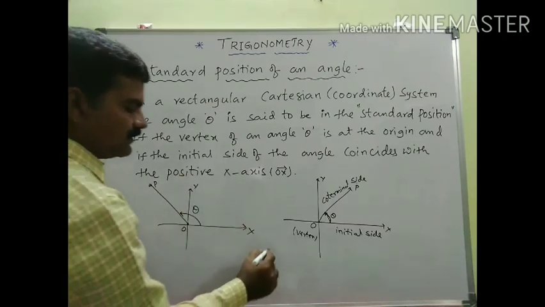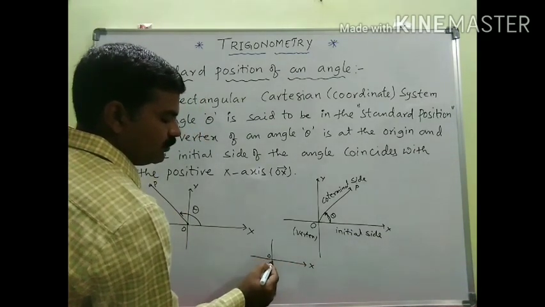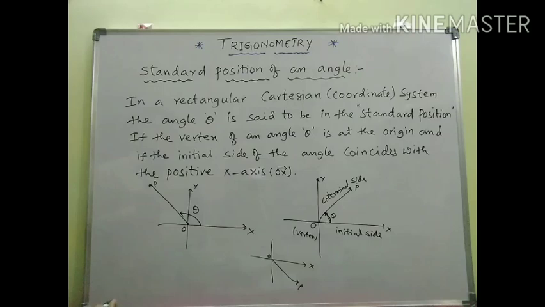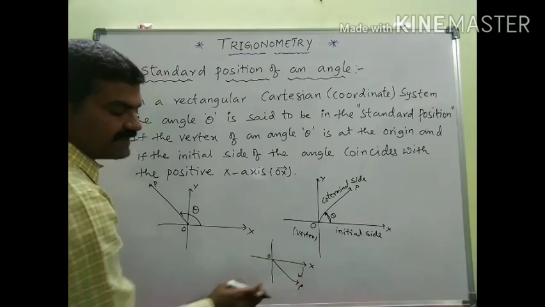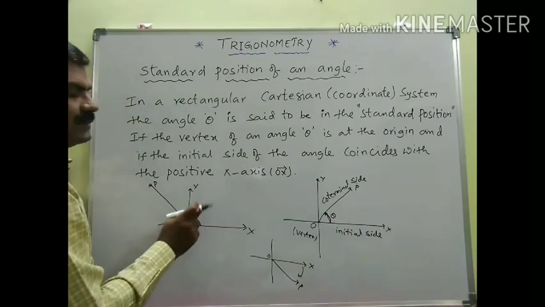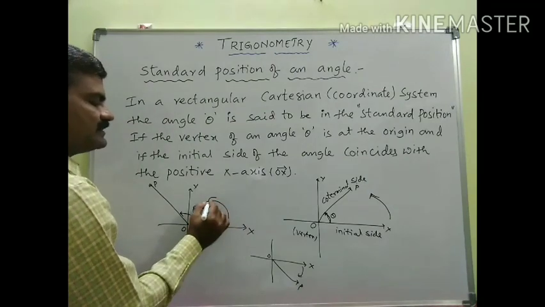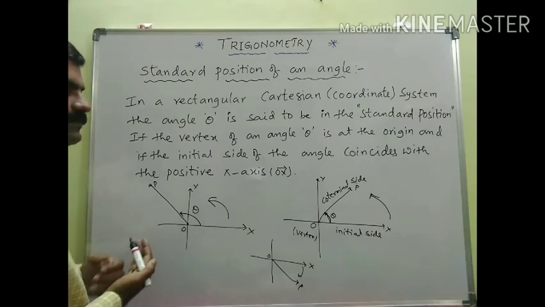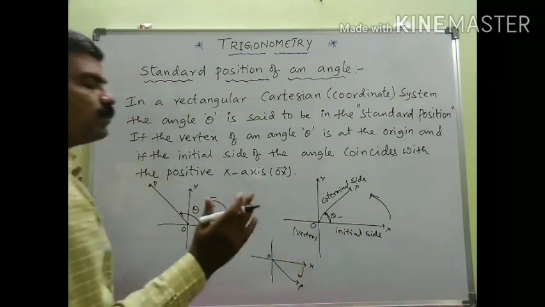Now look at situation number 3. So this is x and this is O, and let the ray be P. Now the direction of the rotation: OX is rotating in this direction, which is known as clockwise direction, whereas the earlier ones are known as anti-clockwise direction. This rotation is anti-clockwise, from the positive direction of the x-axis. In these two situations, theta is always positive.